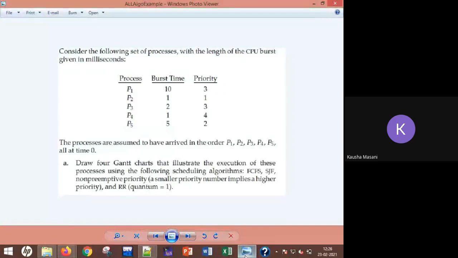Anybody else? You have to look at the priority and the condition given in the question. Smaller priority number implies higher priority. So in the question, which process is getting the highest priority? P4.